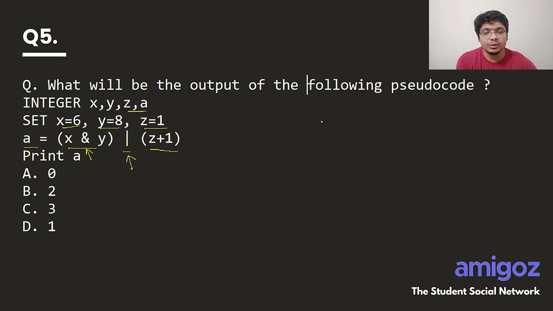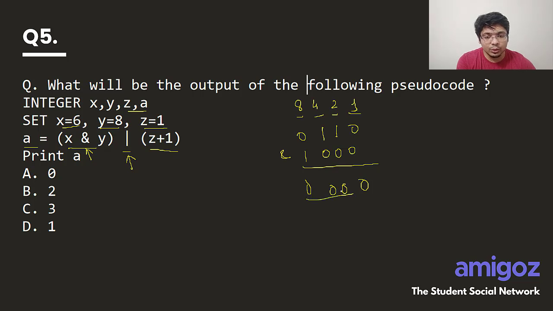X is 6, which is, as we remember from the last time, okay, we'll again write this. This is easier for everybody to understand. That's why 1, 2, 4, 8. Now what will happen is 6 is this will be 1 and then the others would be 0. What is y? Y is 8. 8 is 1, 0, 0, 0. If we do an AND of these two, what do you get? This will be 0, this will be 0, this will be 0, right? And this will also be 0. 1 and 0 is 0. So this is 0, which is the output will be 0. So here you will see that this gets replaced by 0.